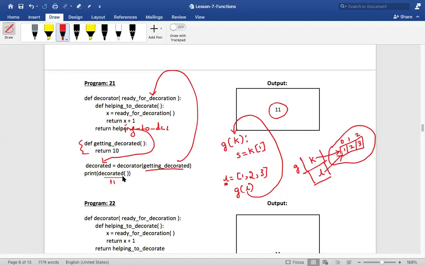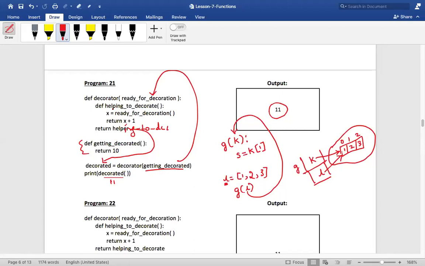Sir, what is decorated? It is nothing but helping. Okay, sir. If we call like that, why is it inside one more function? I mean, in the decorator function, the actual calling function is there. How can it go like that? It goes like that. Python allows you to do that. In other programming languages, you cannot even define a function within another function.